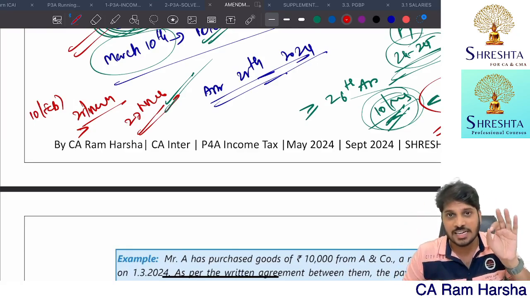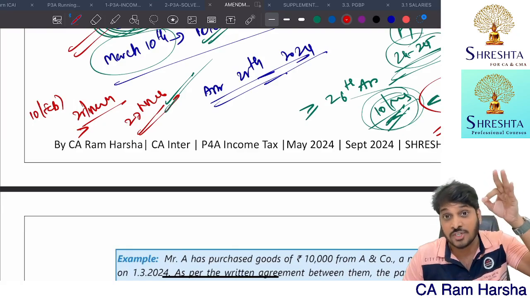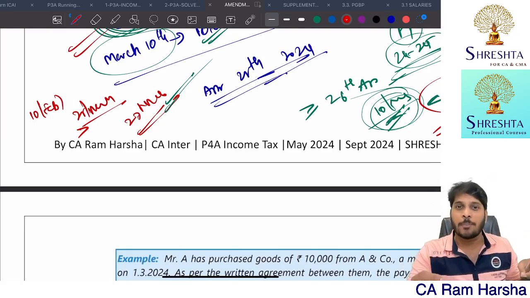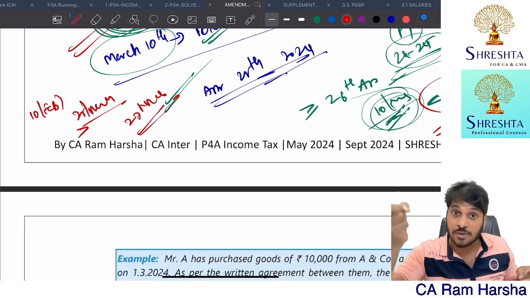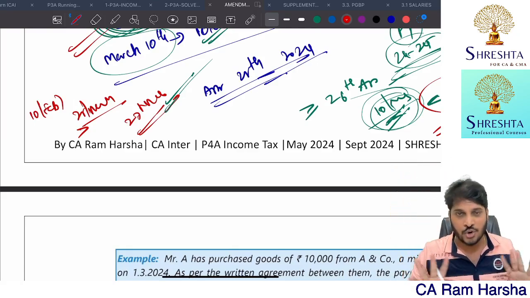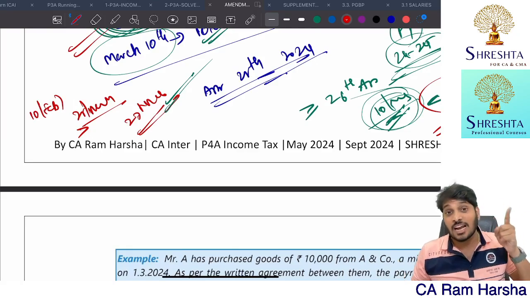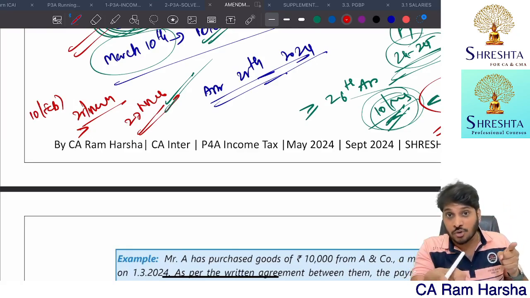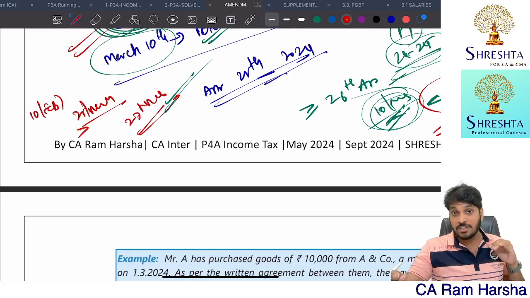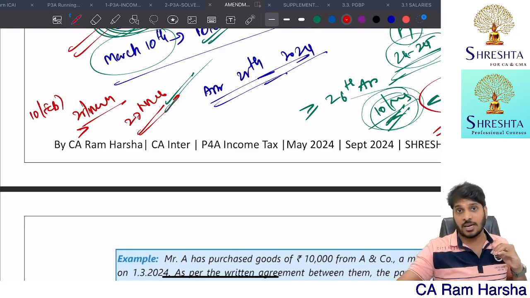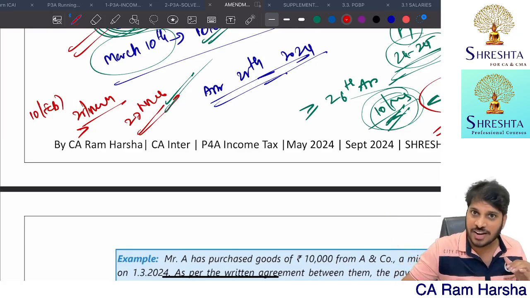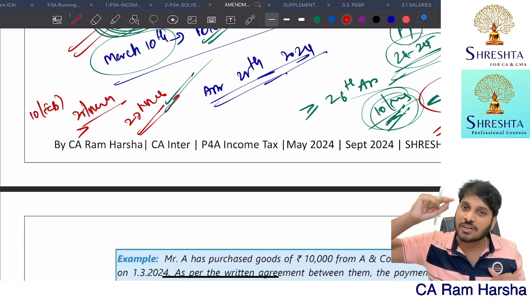You will get deduction for the same financial year for which you incurred. If you paid after 15 days or after 45 days from the transaction date, you will not get deduction for that financial year. If the amount is outstanding as on the balance sheet date and you did not pay within the 15 days or 45 days, you paid after that, and that date comes under the next financial year, you will get deduction for the next financial year.